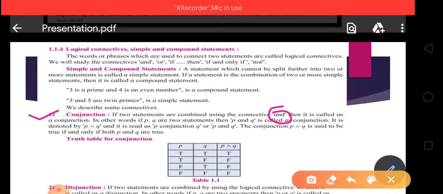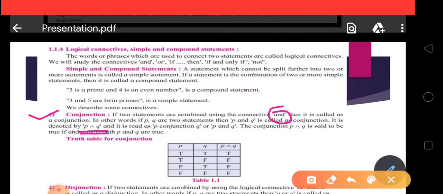Means the two simple statements are connected to each other by using the word and, then the statement is called a conjunction. And it is symbolically denoted like this, P conjunction Q, read as P conjunction Q. Now the truth table for this logical connective conjunction.